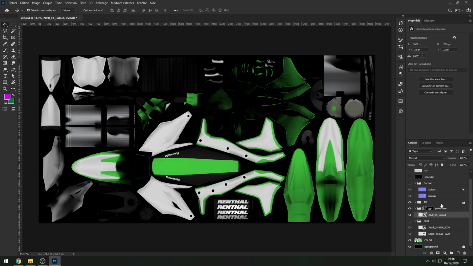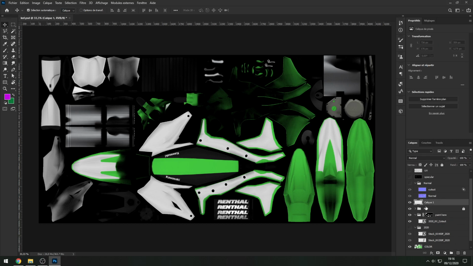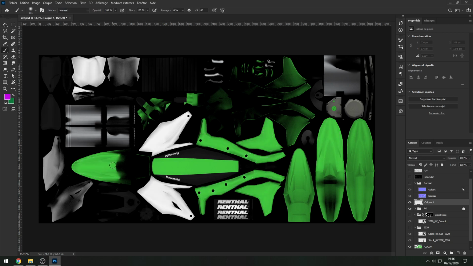Like for example, if I make a layer on top of the ambient occlusion, and let's hide this. For example, if I draw in magenta, you see that I draw on top of the shadow. All right, but if I put it below, so for example here, boom, it's below the shadow, and it's very important.